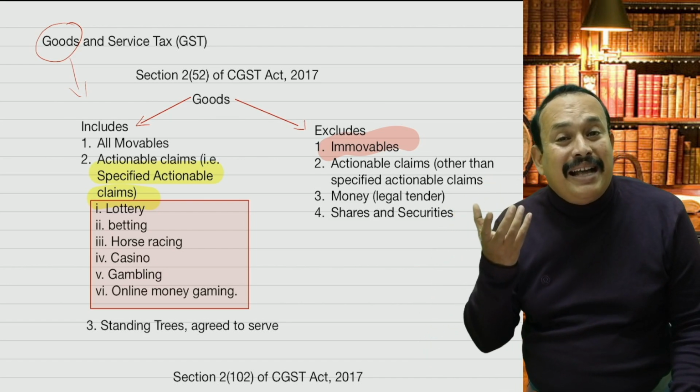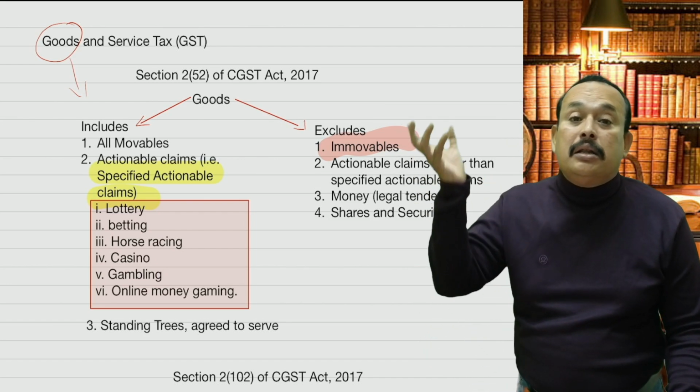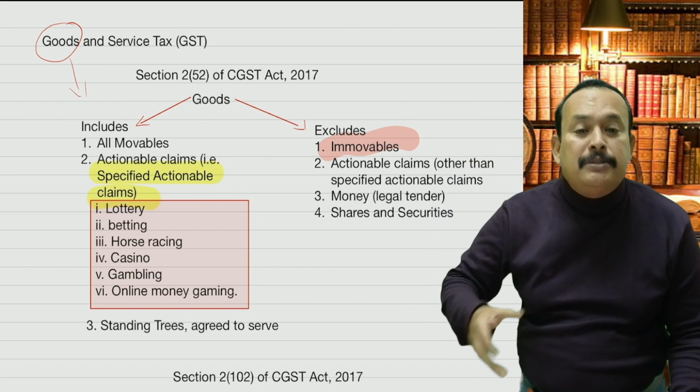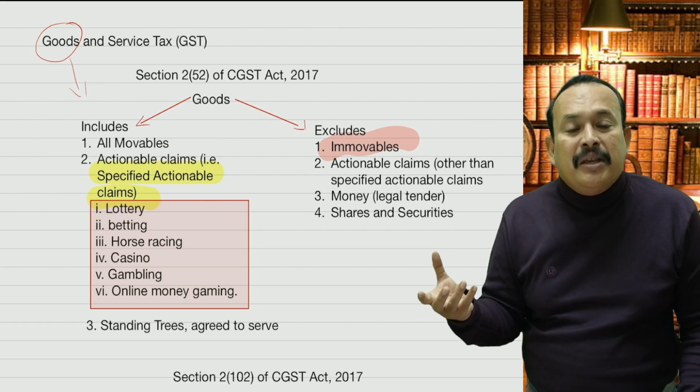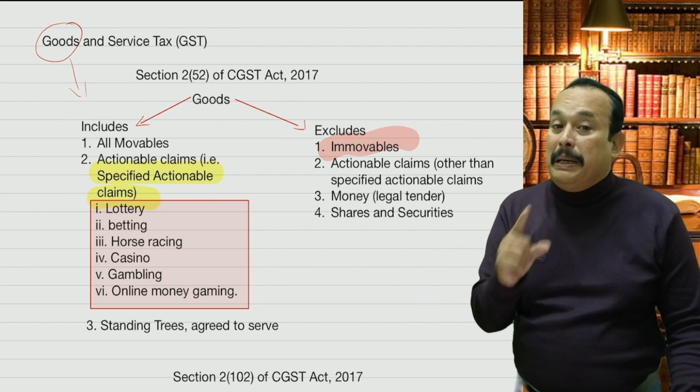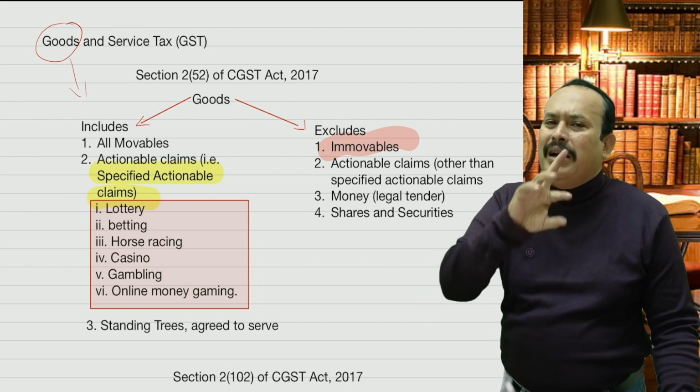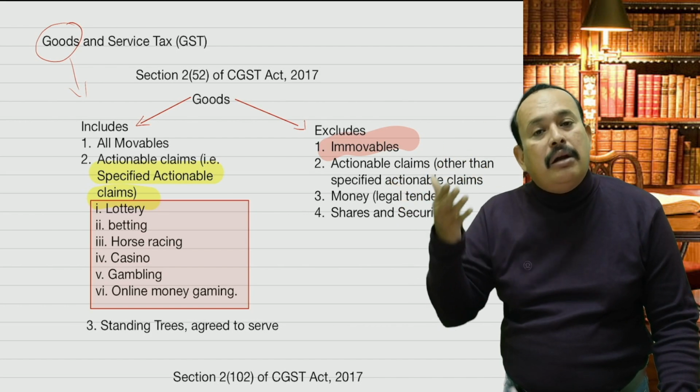So supply of goods excludes immobile property, goods excludes actionable claims. What actionable claims are you referring to here? Other than specified actionable claims, goods also excludes transactions in money, namely legal tender. But one should understand that what is not a legal tender is called goods.